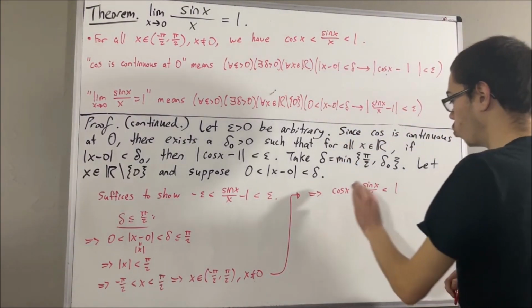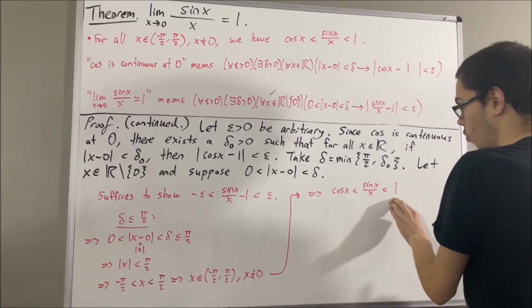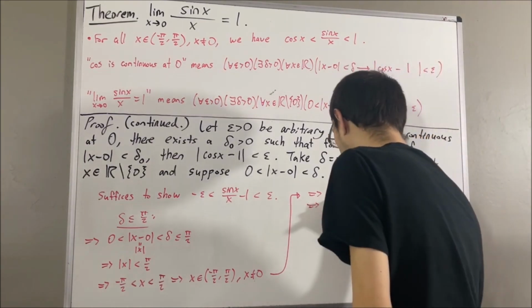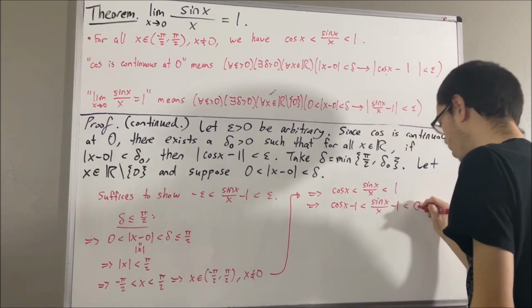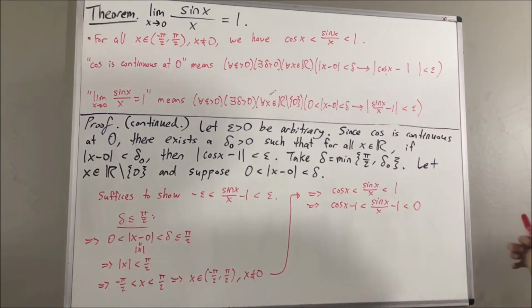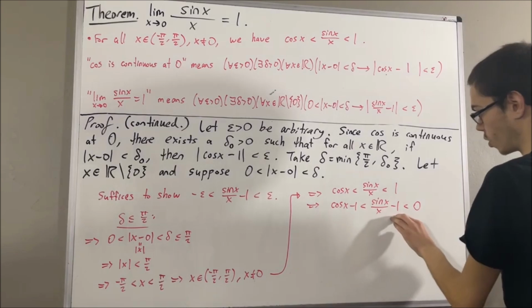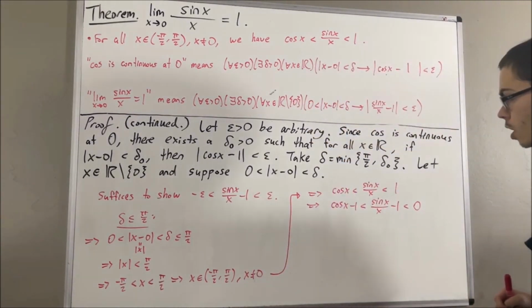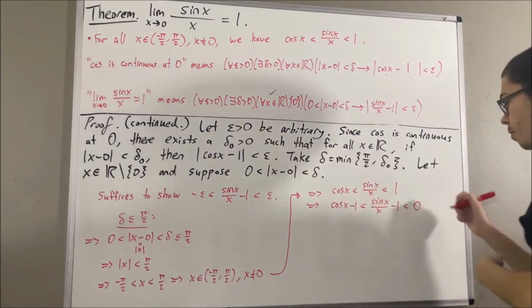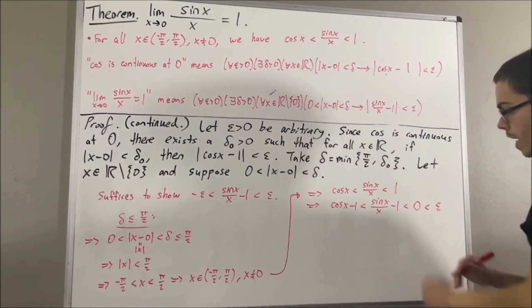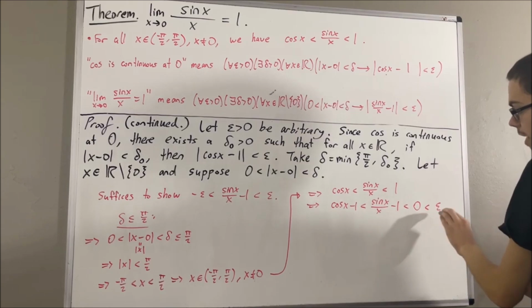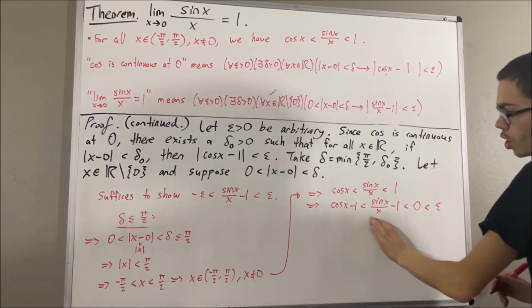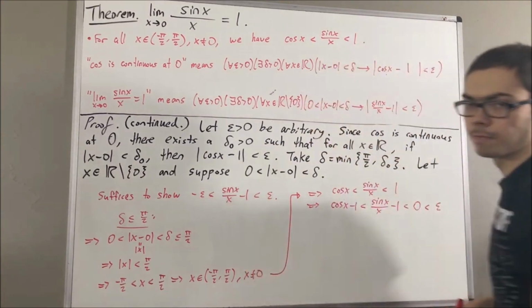And if we subtract 1 on all three sides, what do we get? We get this. Now remember, the whole goal is to show sine x over x minus 1 lies between negative epsilon and positive epsilon. Well, we know that epsilon is greater than 0, so we have that sine x over x minus 1 is less than epsilon. Now all we've got to do is show that it's bigger than negative epsilon.